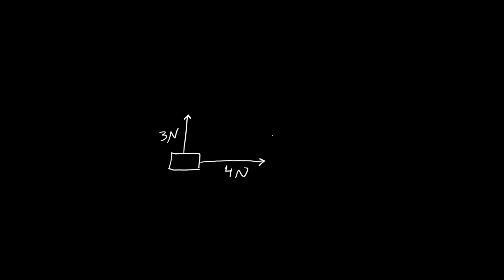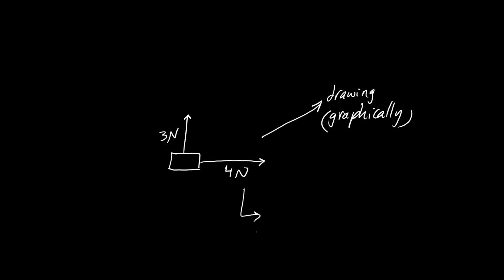We have two ways. We can get it by drawing, simply, very simple, graphically. How? We just make a scale of these two. This 4 Newton, we can make a scale for 4 Newton. We can take it as 4 centimeters to the right.